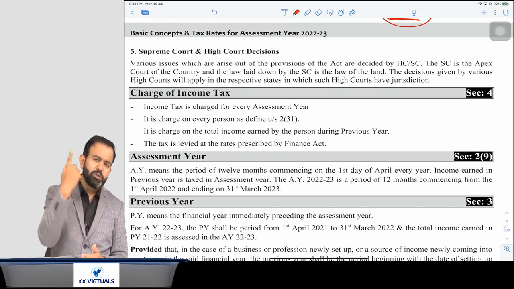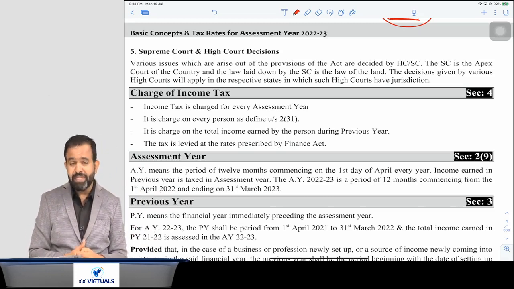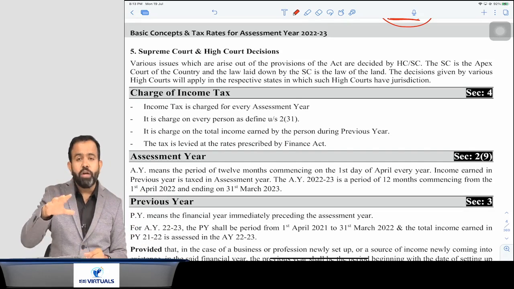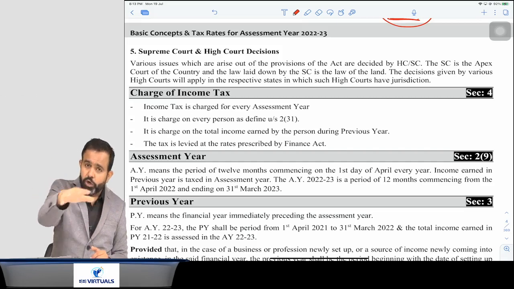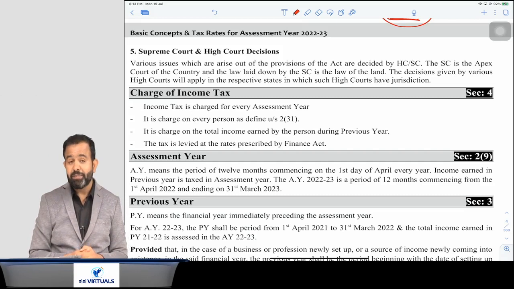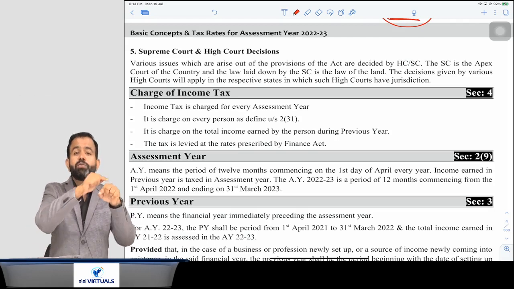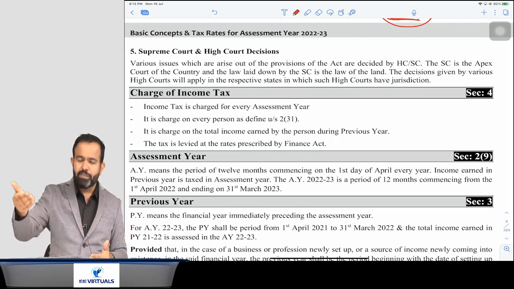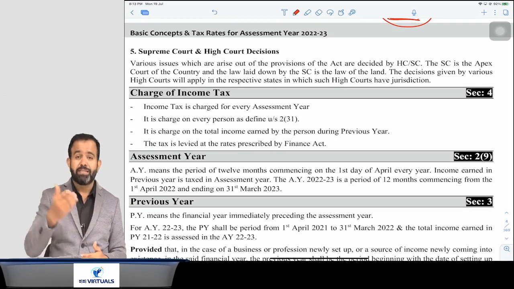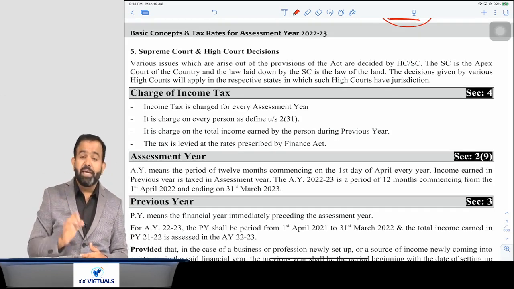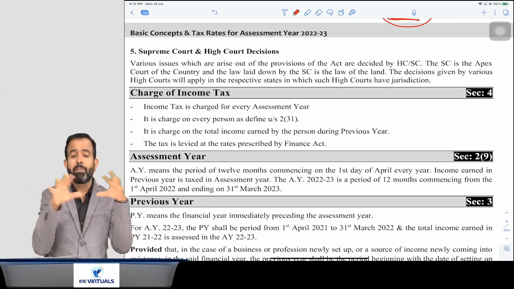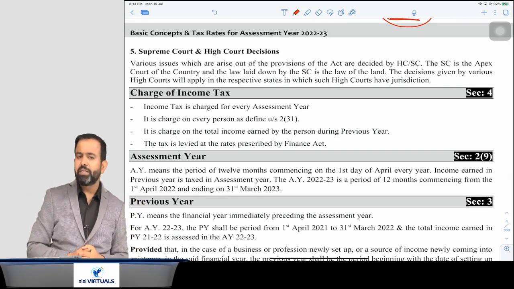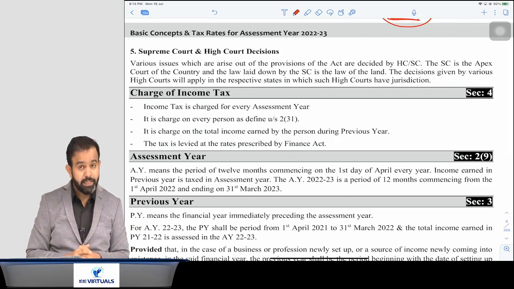But guys, if there is a High Court judgment, then the High Court judgment is applicable only to that jurisdictional state. I can take an example. Suppose there is a judgment of the Kerala High Court, then that is applicable only to the people of Kerala. If there is a judgment of the Madras High Court, then it is applicable to Tamil Nadu only. If there is a judgment of the Bombay High Court, it is applicable only to Maharashtra. That is, a High Court judgment is applicable to that particular jurisdiction only. But if there is a Supreme Court judgment, that is applicable to the whole of India.